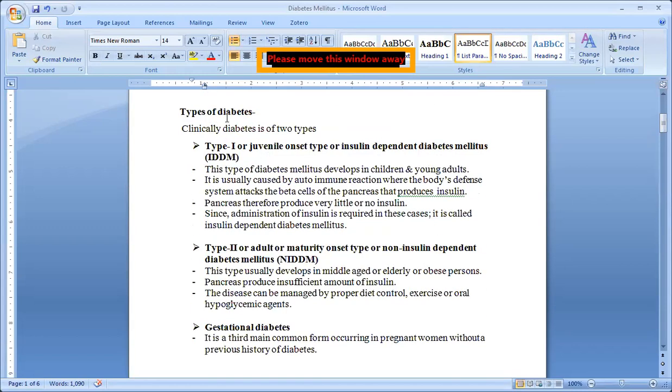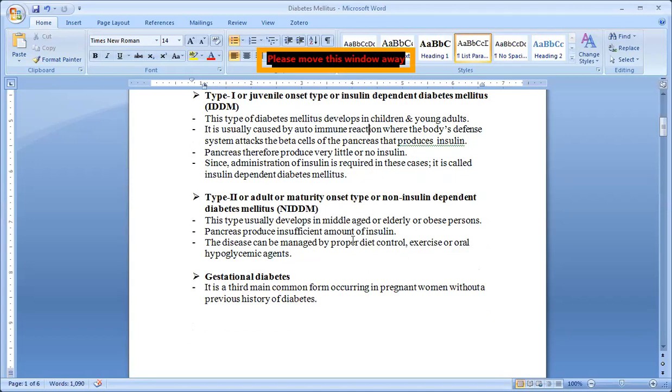Okay, so what are the types of diabetes mellitus? Type 1 and type 2 diabetes mellitus. Type 1 is very dangerous because it is onset when juvenile, in children or young adults, at the early age of children. But type 2 is maturity onset, meaning in middle age or elderly it develops. Okay, this is all about the types of diabetes mellitus.